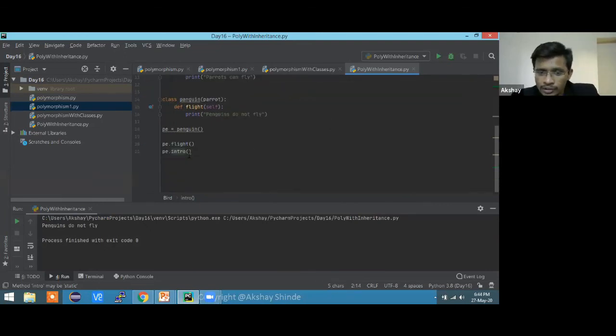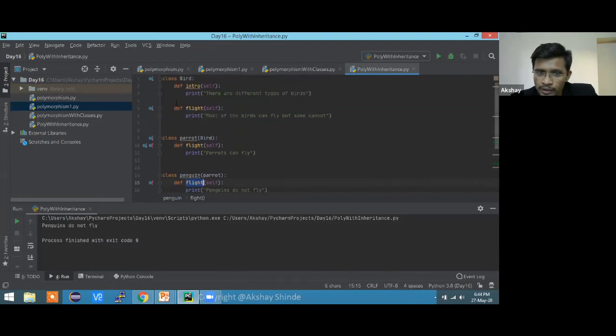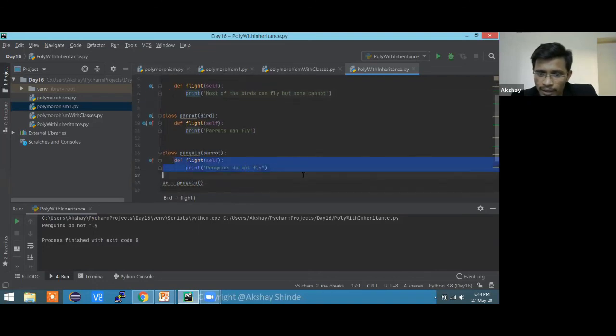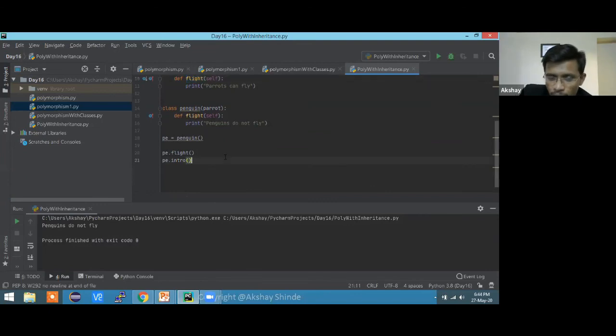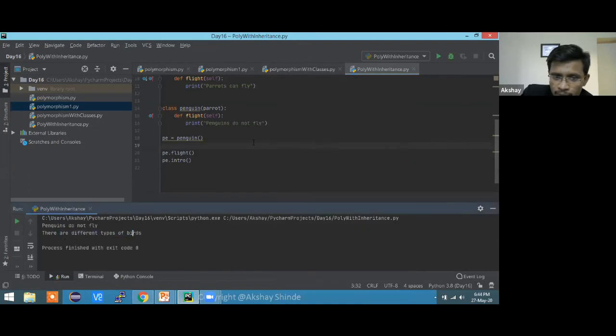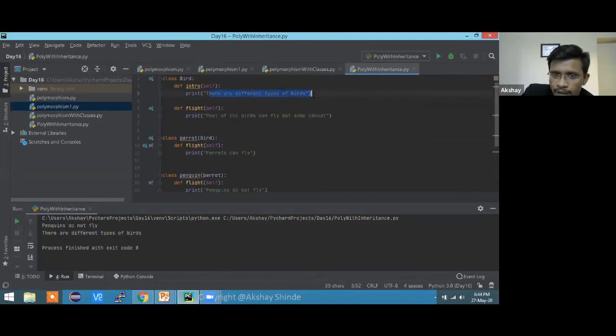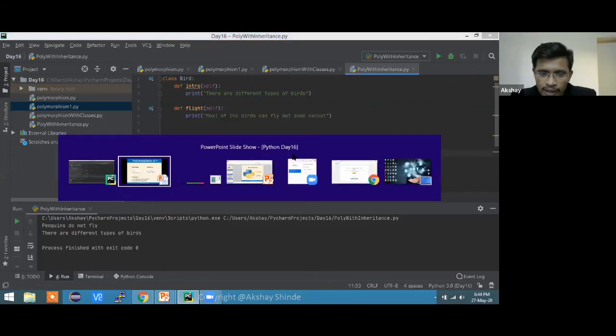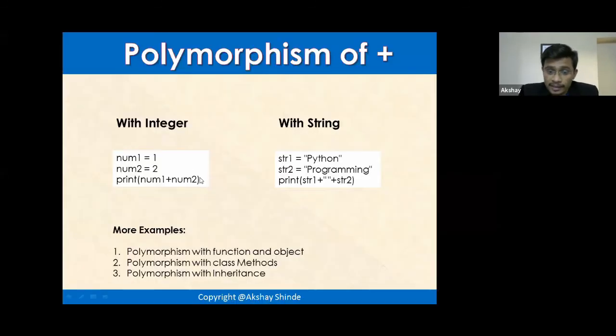This is inheritance. Actually we inherited, but this flight function has overridden all. This flight overrode this one, and the last flight overrode this, so both the flight functions are overridden. This is all overriding, and we'll give more focus to overriding as well. There are different types of birds, and this intro we got from here. So this is all about different examples that come under polymorphism. These are different ways by which we can achieve polymorphism.